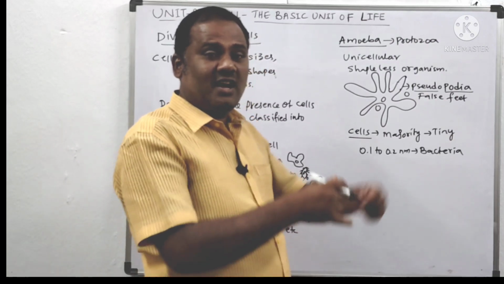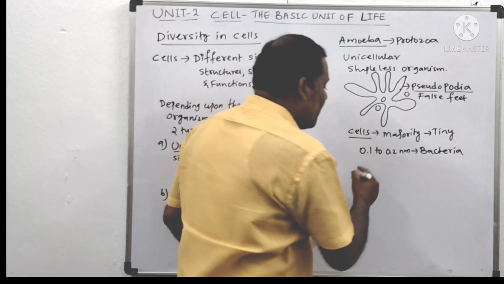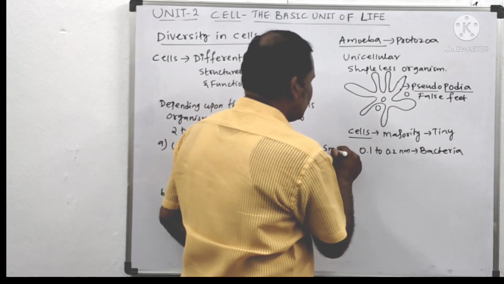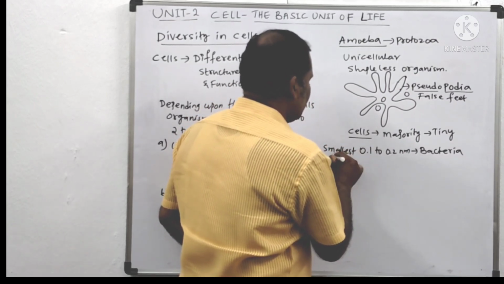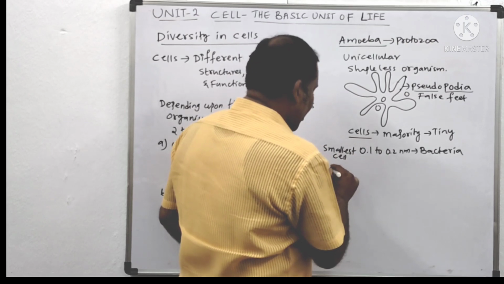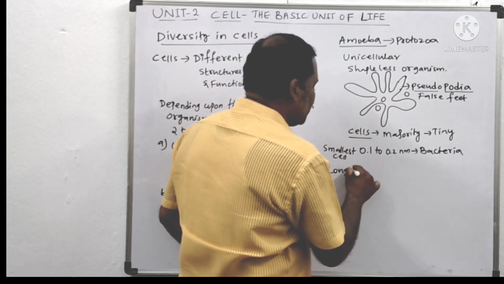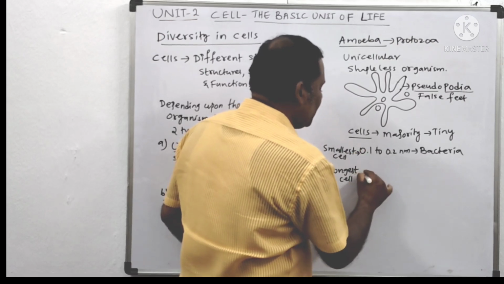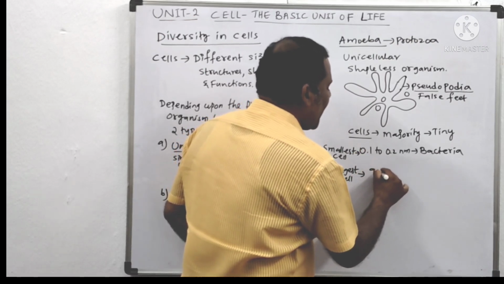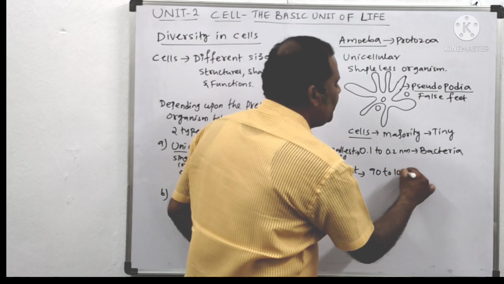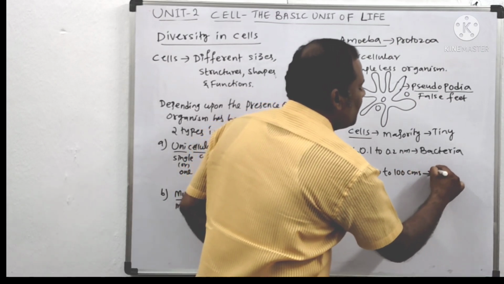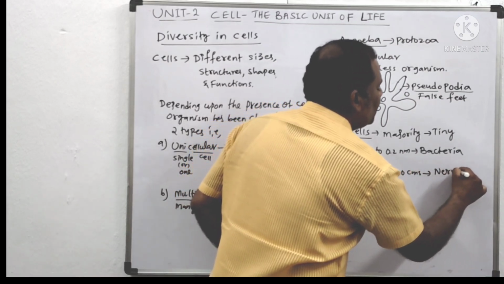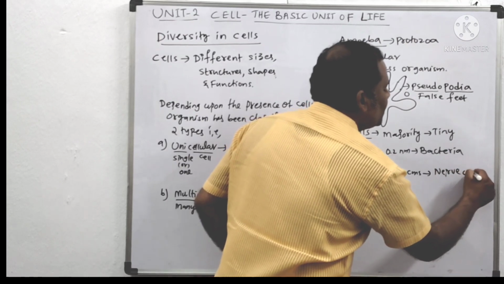There are certain cells which are very big in size. The smallest cell is the bacterial cell. The longest cell is also there. What is that longest cell? It is 90 to 100 centimeters in size. For example, our nerve cell.